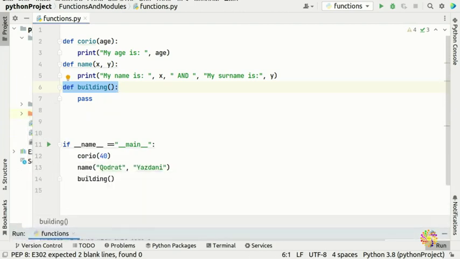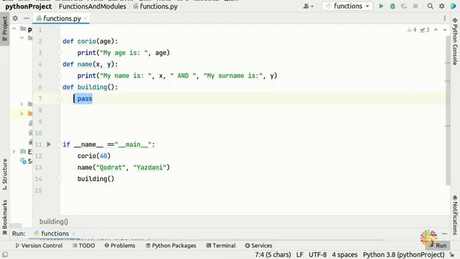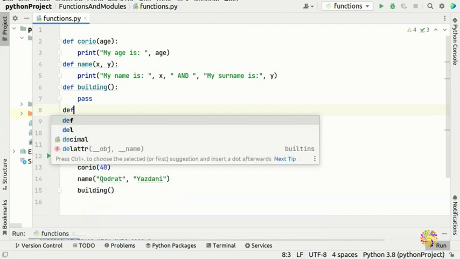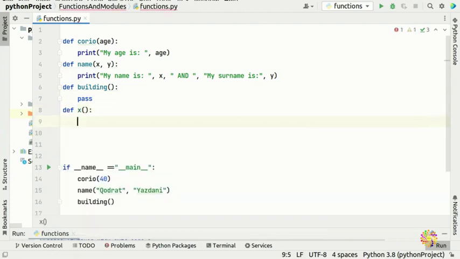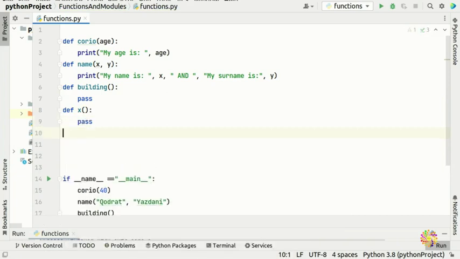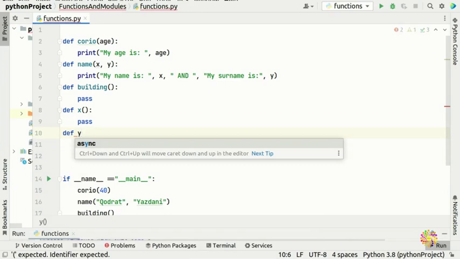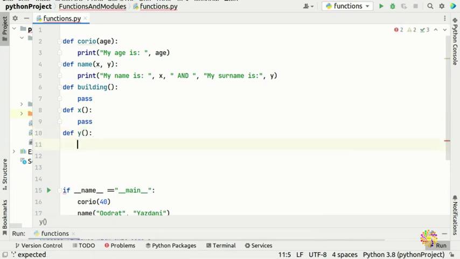Why? Because of just a simple word, pass, a very useful word, and trust me, when you're doing high level programming, especially object oriented programming, you have a lot of functions. For example, you just want to draw something, so you put a define, for example x, because at the moment you don't need it but you want it in the future, and you just want to pass it.